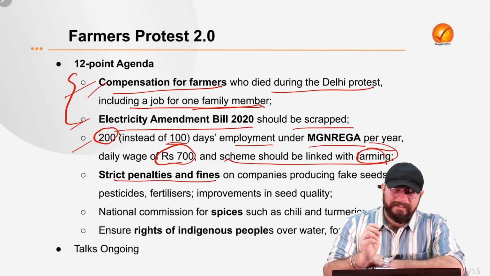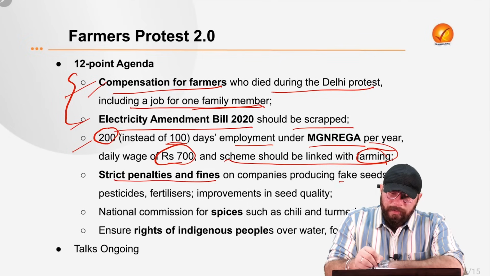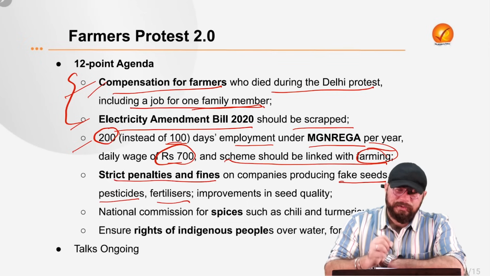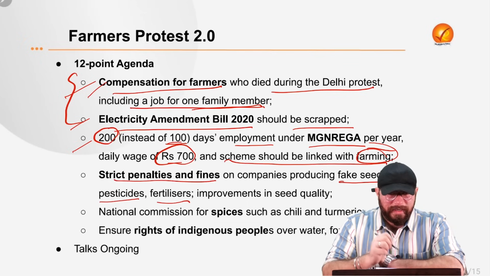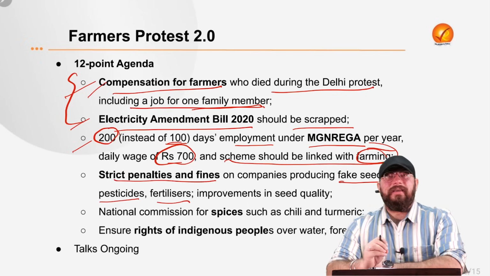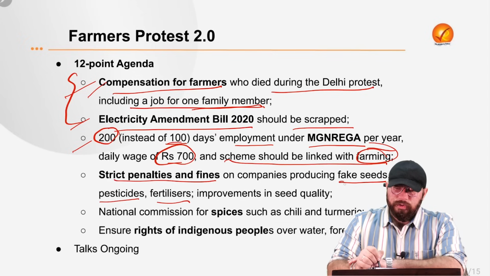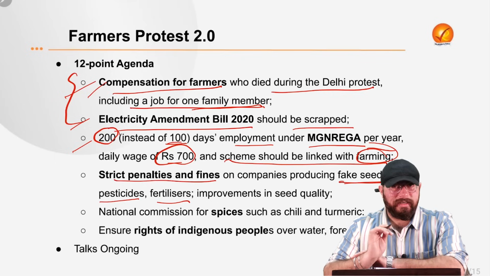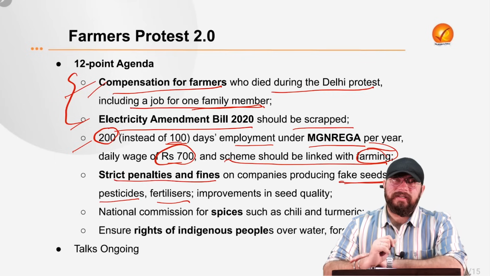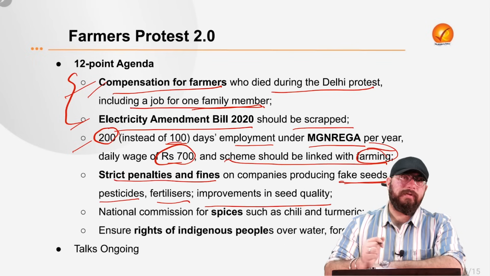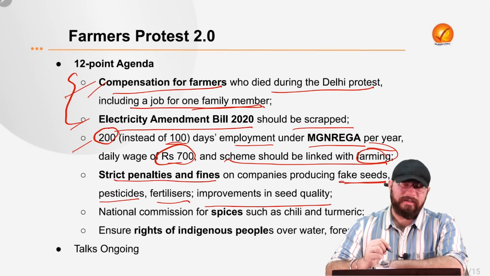Next one is penalties and fines on companies who are producing fake seeds, fake pesticides and fertilizers. So a huge fine should be levied on them and they should be paying huge penalties. Government should impose huge penalties and fines on those who are making fake seeds, pesticides and fertilizers. That is what the farmers are demanding. And also there should be improvements in the overall seed quality which the farmers are getting. That is another demand.